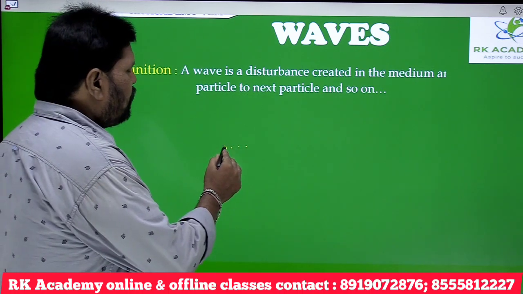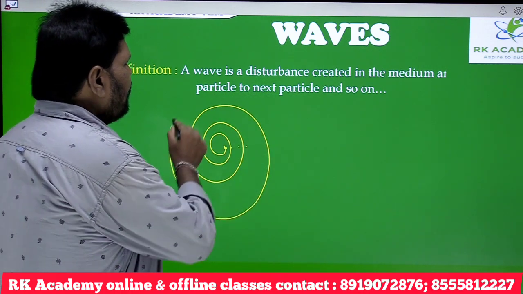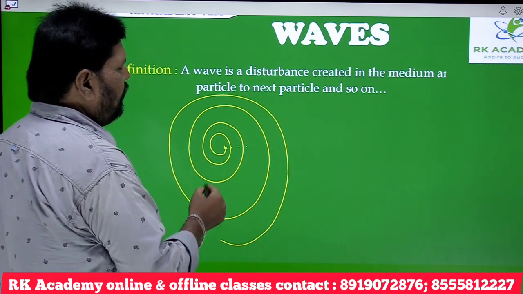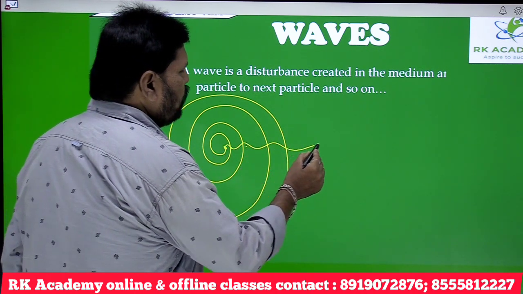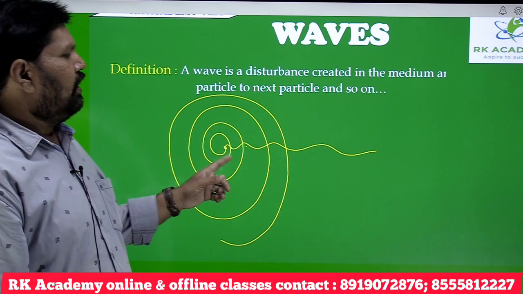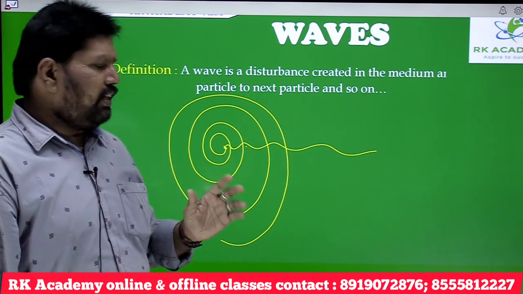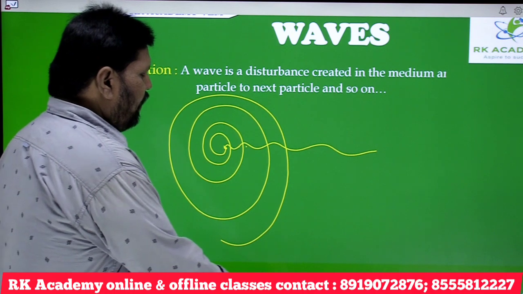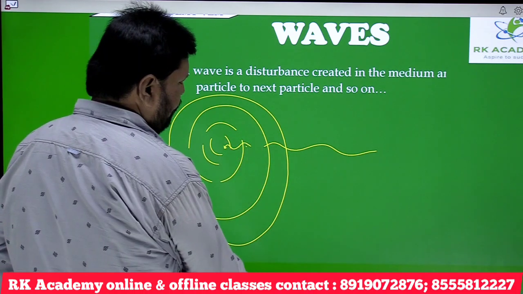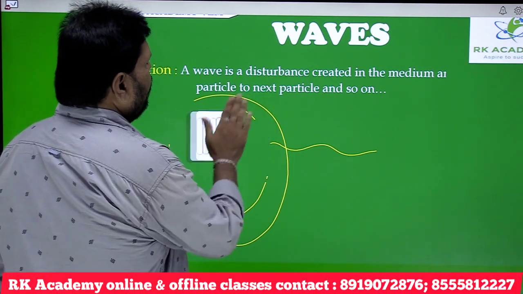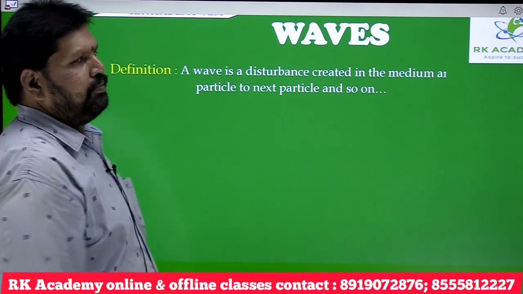Thereby, you will observe some kind of ripples formed on that undisturbed surface of water. This disturbance is carried from particle to particle and so on, and thereby a wave is formed. So that is why a wave is nothing but a disturbance created in the medium, which is propagated and transferred from particle to particle and so on.